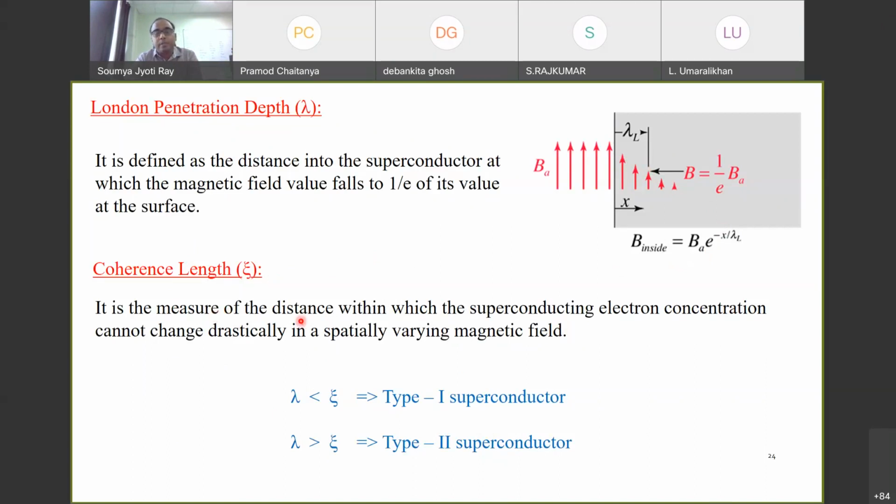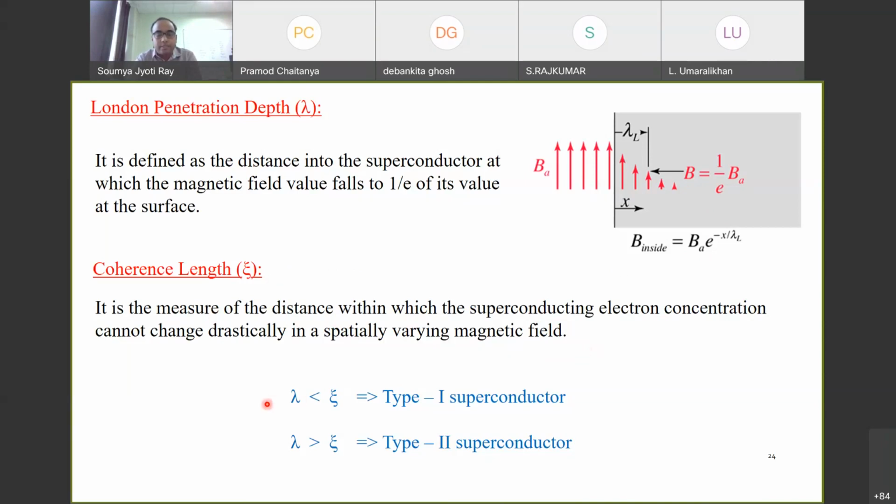It is a measure of the distance over which the superconducting electron concentration cannot change drastically in a spatially varying magnetic field. In very simple terms, it is the characteristic length scale which defines the spatial spread of a superconducting wave function. The larger the coherence length, the stronger the superconducting phase.